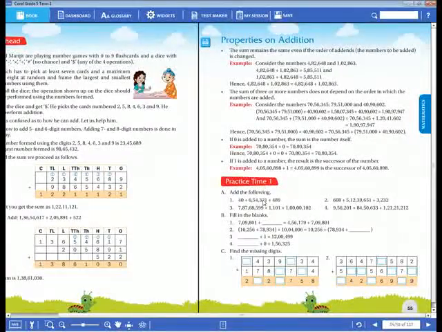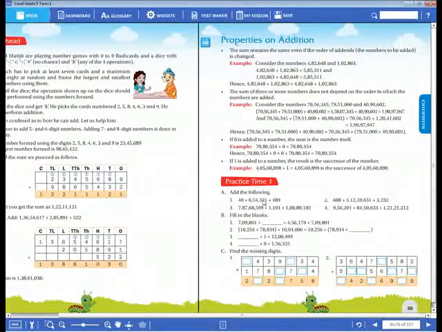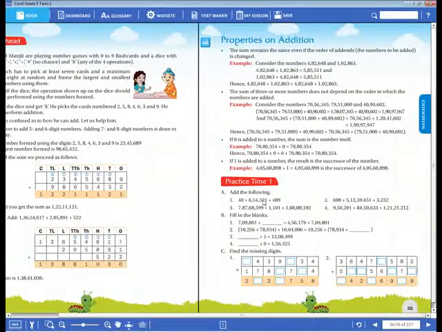While arranging the numbers in an addition, first of all you have to give the place values to the given numbers. Then you have to place them according to the place values in the given number. Okay, dear children, have you understood? So 40 means here it comes in tens and ones only. Now 6,54,321 means in the lakhs place 6, in the 10,000 place 5, in the 1,000 place 4, in the hundreds place 3, in the tens place 2, and in the ones place 1.